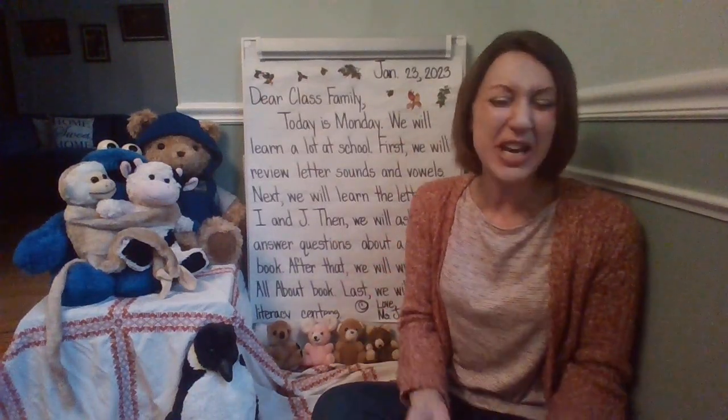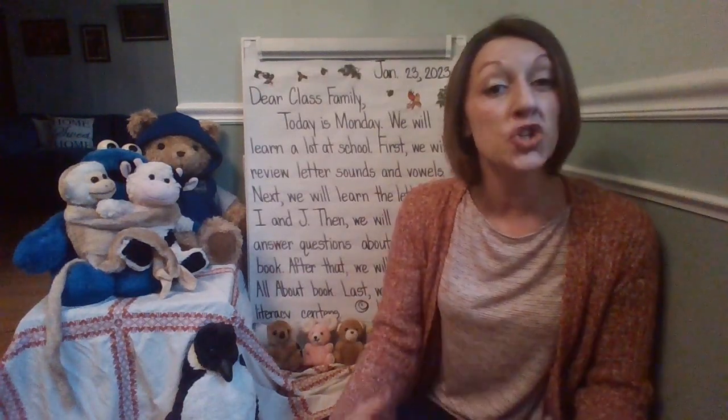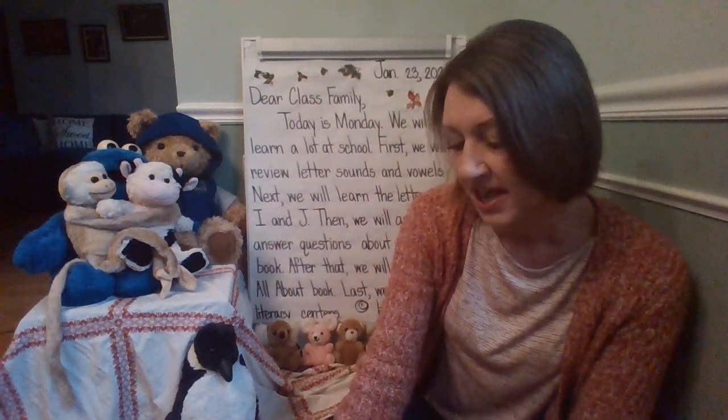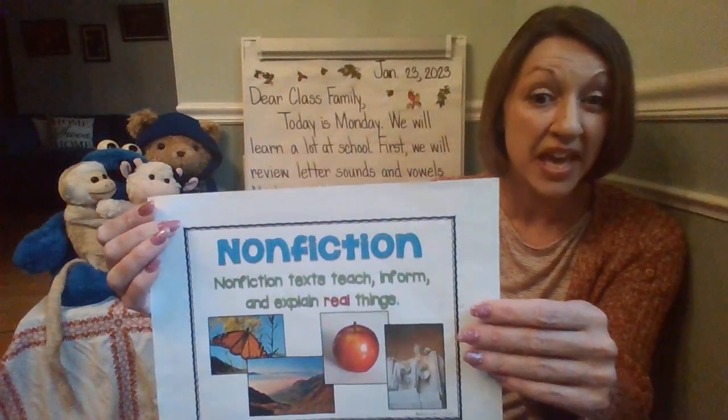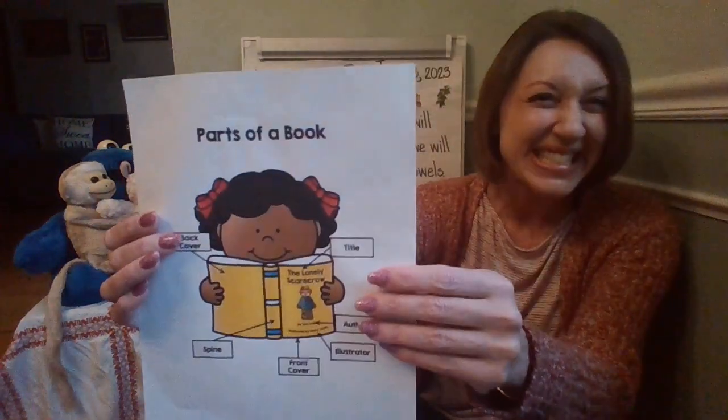All right, then we'll ask and answer questions about a nonfiction book. We will. Good readers ask and answer questions about text. That's how they can understand and comprehend the words and information within that text. So we're going to be looking at a nonfiction text, and before we do that, remember, nonfiction texts teach, inform, and explain real things. We will review the parts of a book: front cover, back cover, title page.